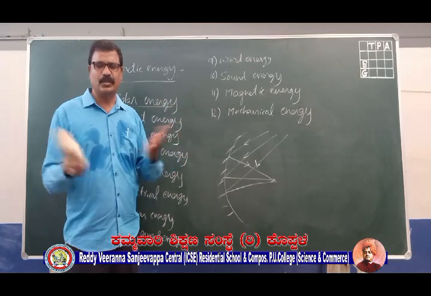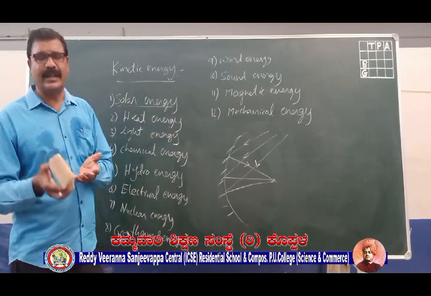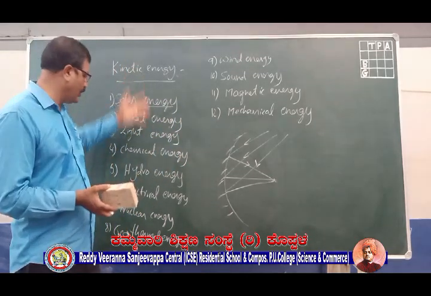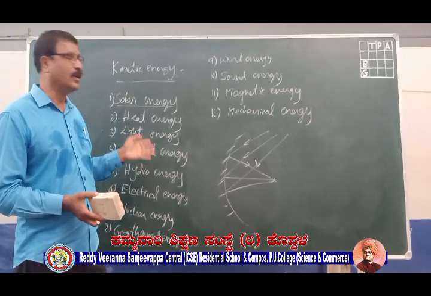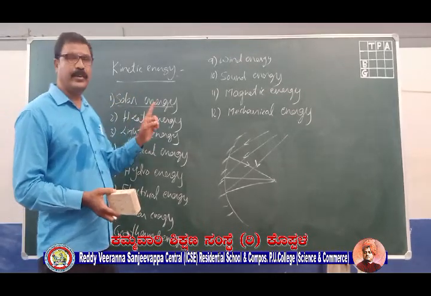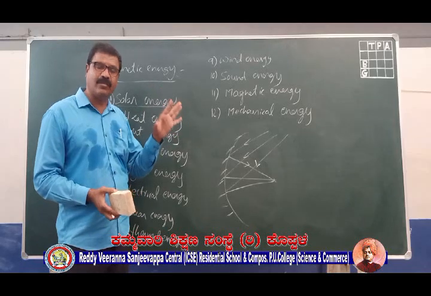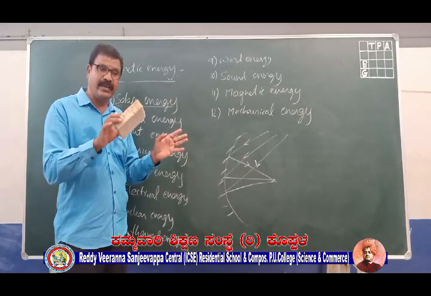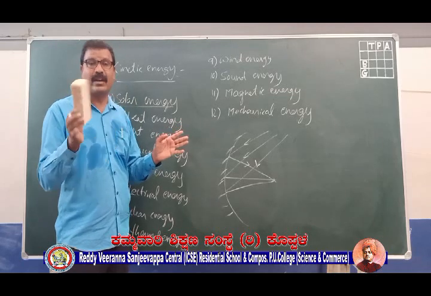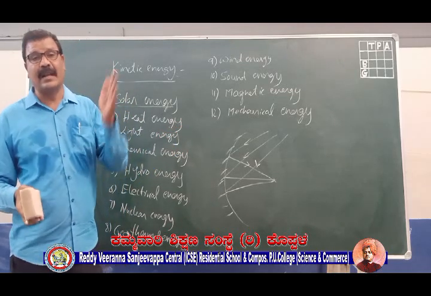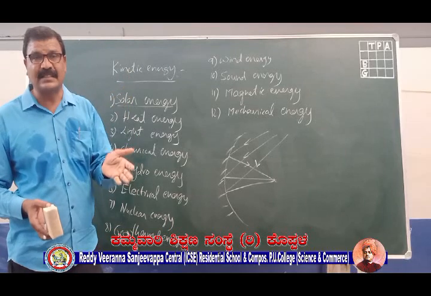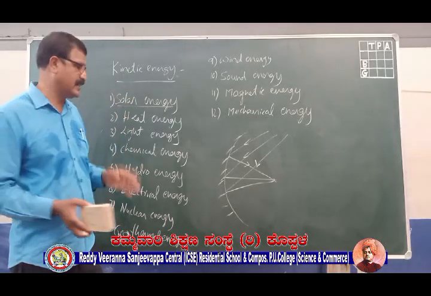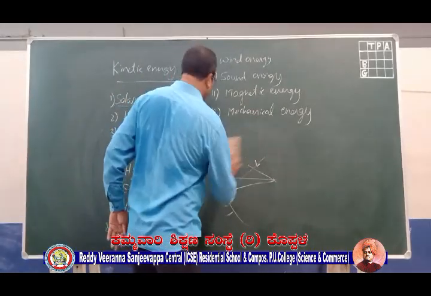This solar energy is the basic source for all the other sources of energy. What you need to understand is we get it in the form of electromagnetic radiation, and we use that radiation through different devices like solar panels, solar cells, and solar furnaces. This is about solar energy.